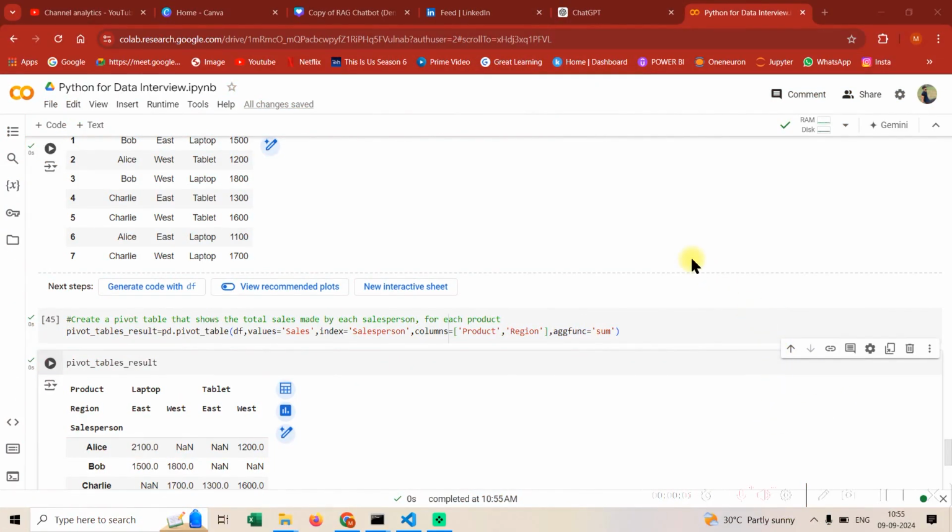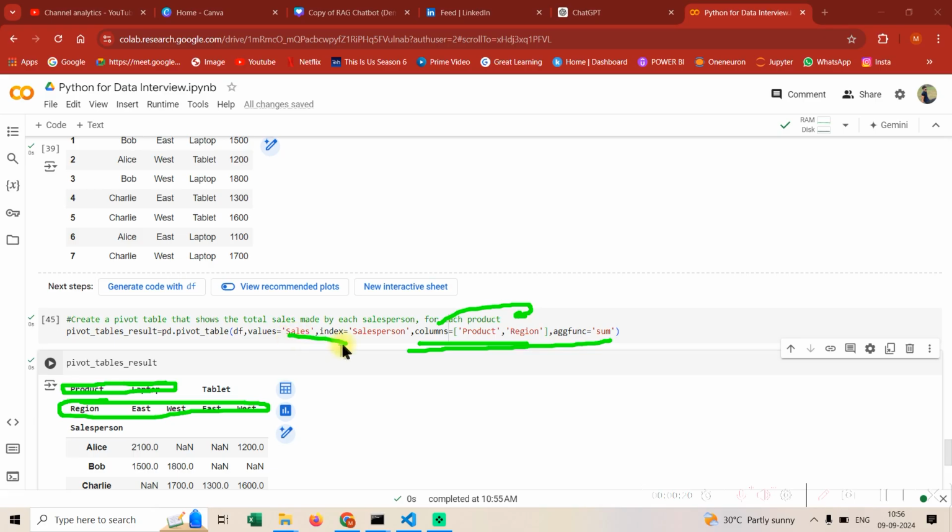So guys, this would be a very quick tutorial. I just wanted to tell you one thing, that in the last video we just had one column, but you can pass multiple columns as well. So this is a multi-index pivot in which you have two granularity, okay, product and region.